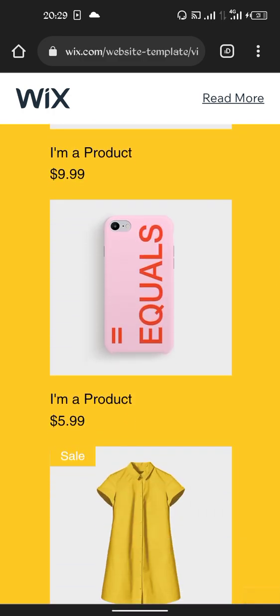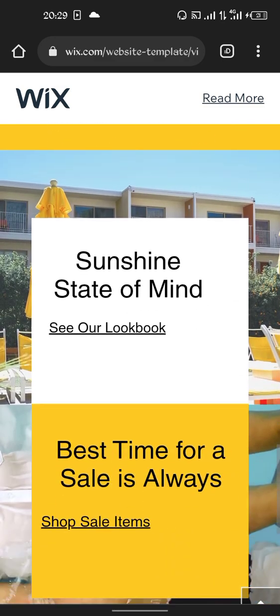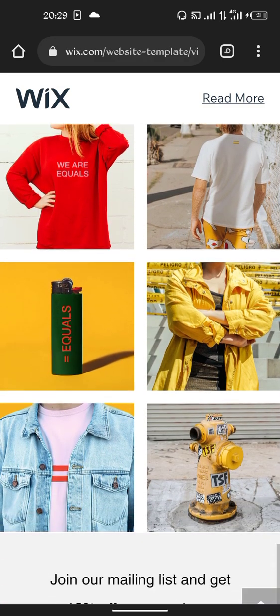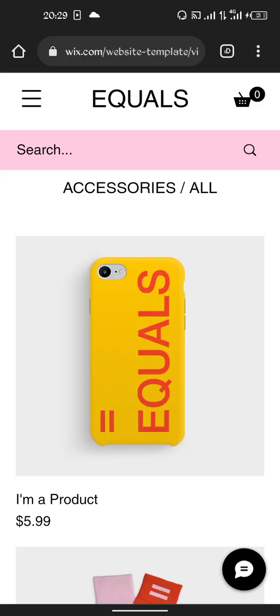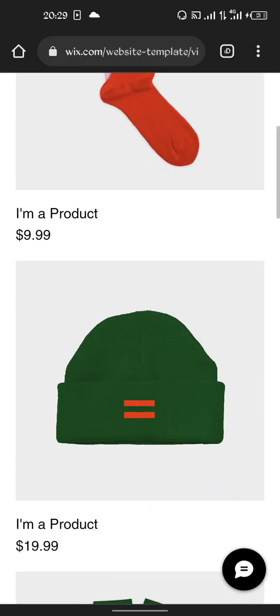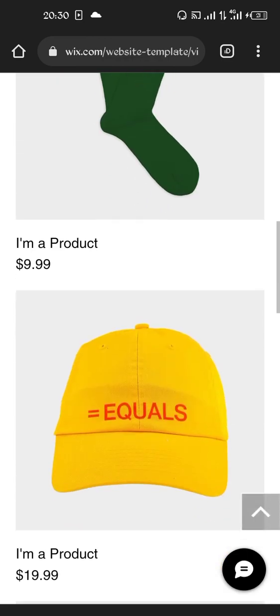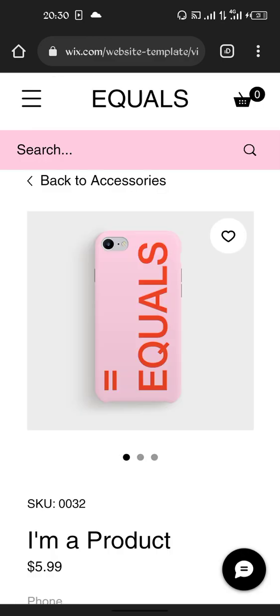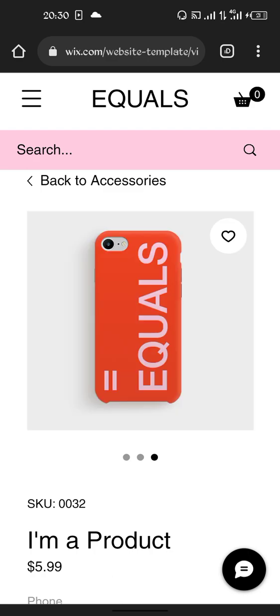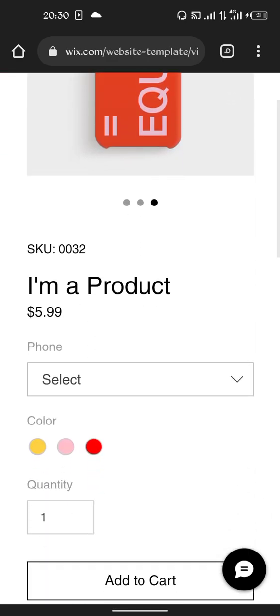So yeah, if I'm going to sell this case or pouch for the phone, or if I'm selling these clothes, you can see how it looks here. And if I say accessories, for instance, you want to buy accessories, if it's this pouch or socks or this head warmer, face cap, let's say this pouch. Now, if I click on it, I can check other images. These are different colors of the same pouch. Then I can choose phone.